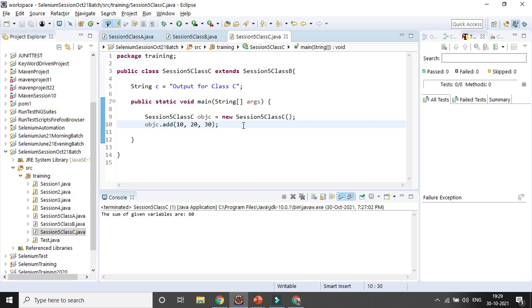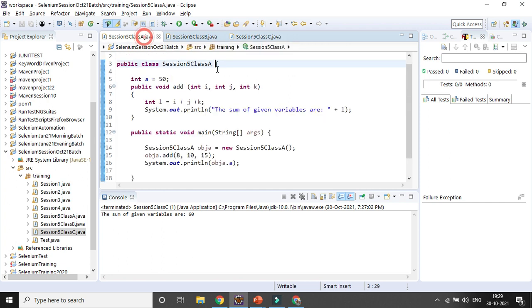Is it possible here to extend class C from class B? I mean, we extend class B to class C, right? So again, is it possible to extend class C? Yeah, I think so. Multiple inheritance is not possible, but multilevel is possible. Suppose if you want to extend class C, it is possible. But multiple is not possible. So suppose you want class A to extend class C also.